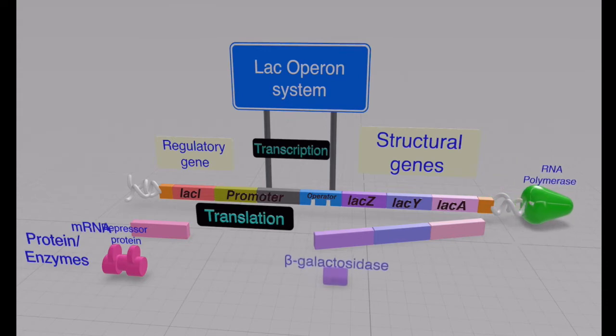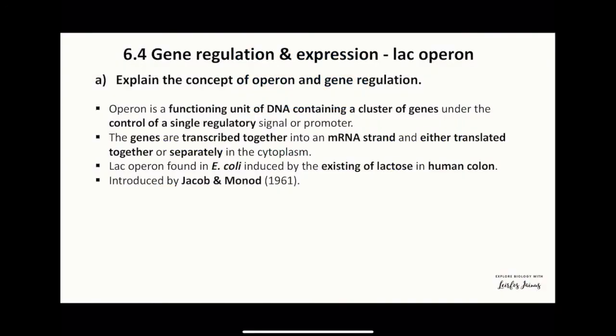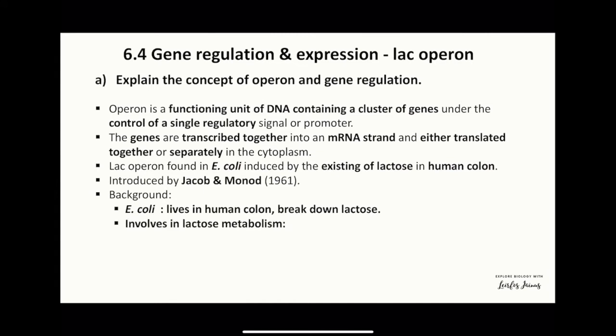The Lac Operon found in E. coli is induced by the existence of lactose in the human colon. It was introduced by Jacob and Monod in 1961. The background of the study: E. coli lives in the human colon. It breaks down lactose. It is involved in lactose metabolism, in which it will hydrolyze lactose into glucose and galactose.